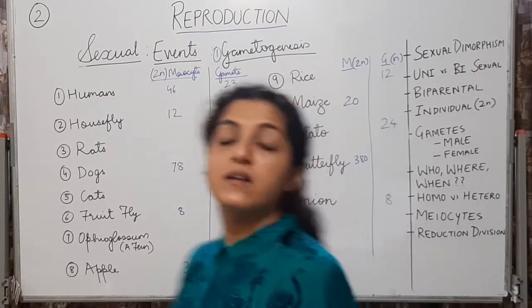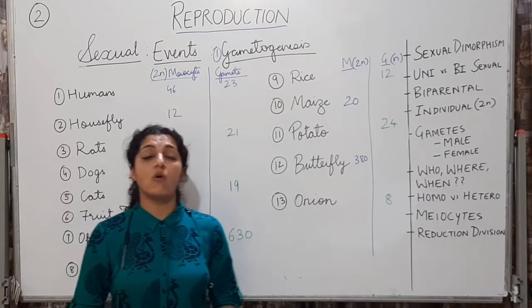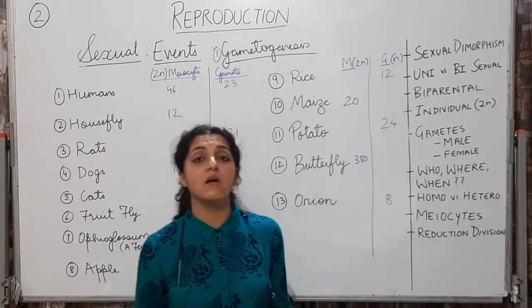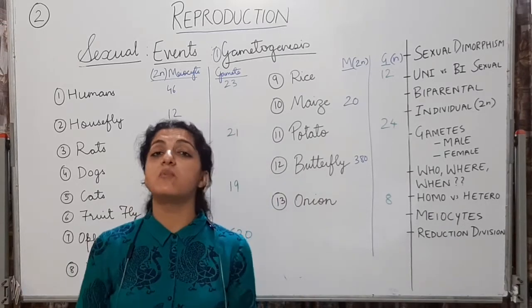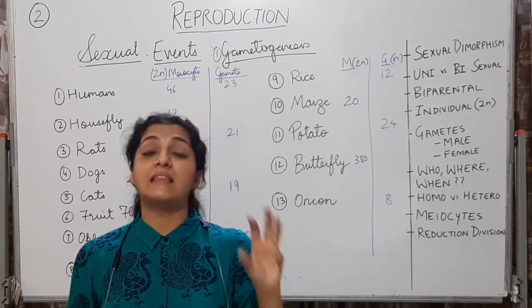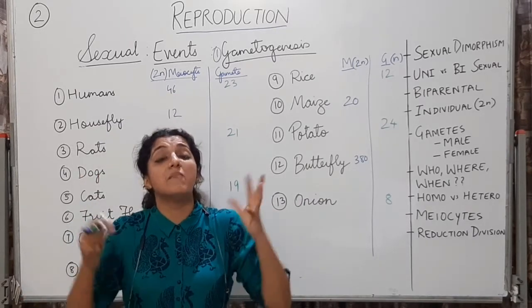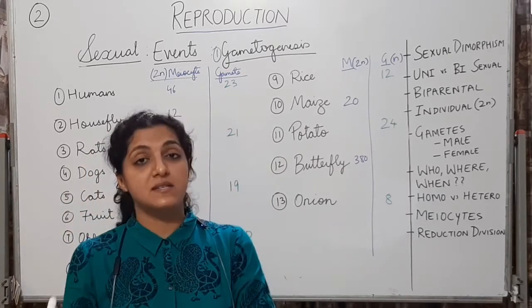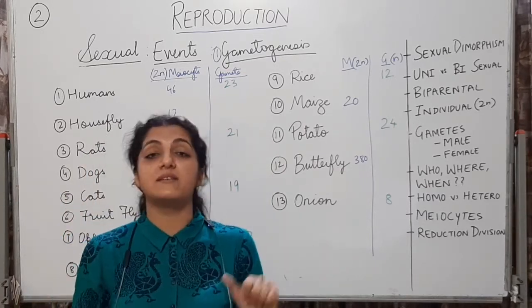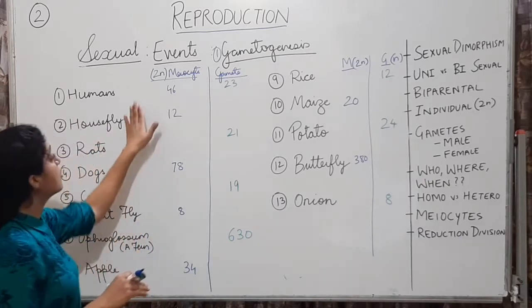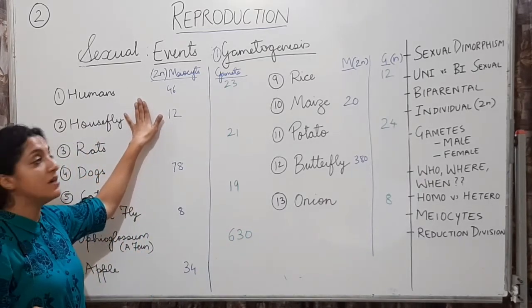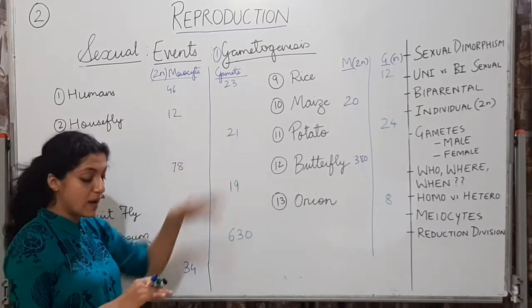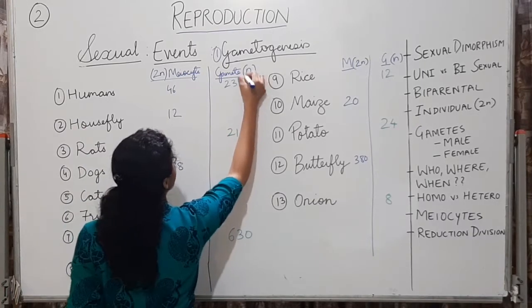Now this is the chart given in your NCERT textbook. You have to follow one rule over here which we have discussed. The number of chromosomes in the gamete will always be half the number of chromosomes in the meiocyte, that is the gamete producing cell, the mother gamete cell. That means the mother gamete cell will have double that of the gamete, and the gamete will have half of the mother gamete cell. The first one is already filled for you: in humans, meiocyte 46, and this will be half of it, that is 23. This gamete will be haploid.